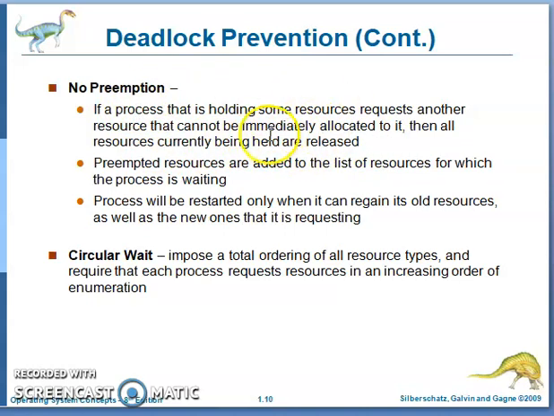So those resources held by this process are made available to other processes.